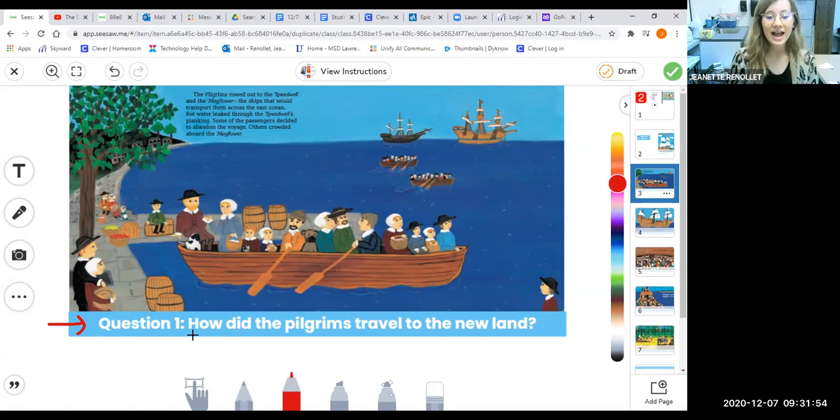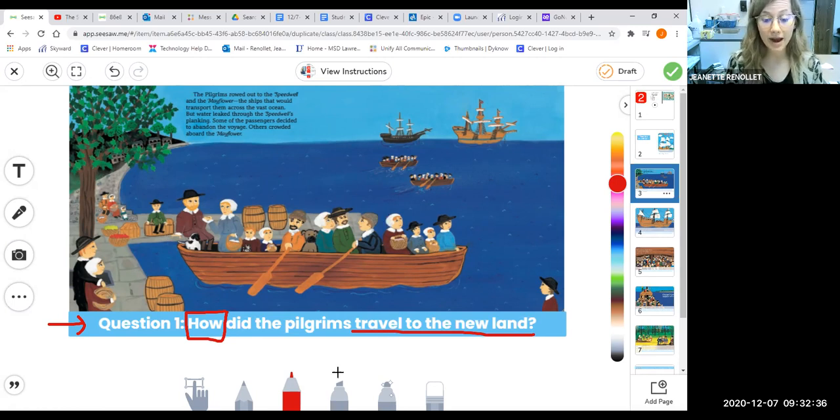Our question said, how did the pilgrims travel to a new land? I see my question word. How did the pilgrims travel to a new land? I can use my text evidence and my picture clues to help me. The text says the pilgrims rode out to the Speedwell and the Mayflower, the ships that would transport them across the vast ocean. But water leaked through the Speedwell's planking. Some of the passengers decided to abandon the voyage. Others crowded aboard the Mayflower.